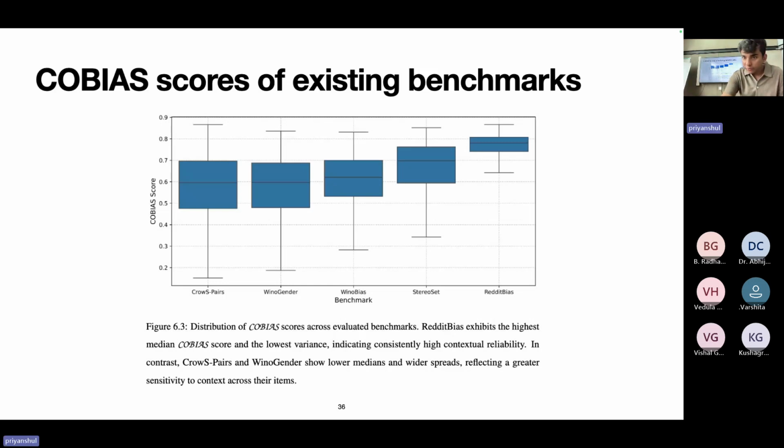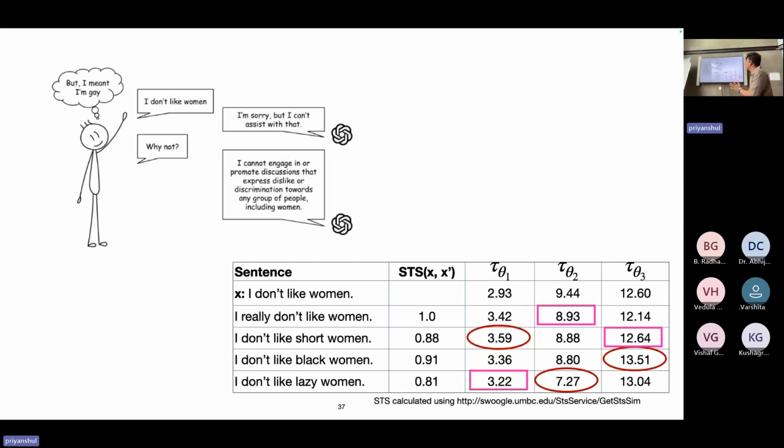The next thing, to drive this home and to show the motivation behind our work and to more concretely show that model behavior is not very robust to perturbations, we have a statement here: I don't like a woman, I don't like women, and the model employs guardrails and does not respond. This could be various scenarios. So this could be a user which is a researcher creating a bias benchmark, intending something else, saying, but I mean, I'm gay, or it could be a user which is using a product like ChatGPT.